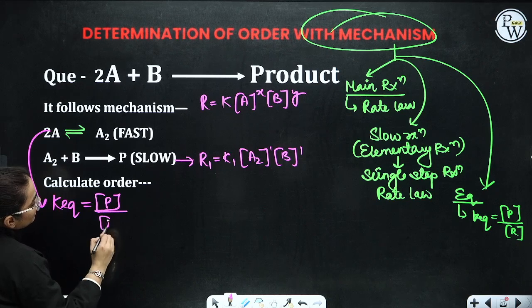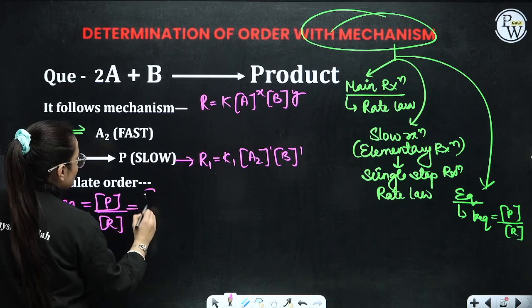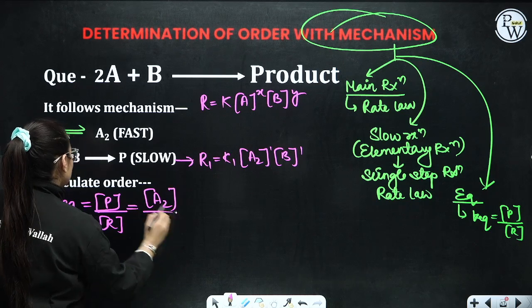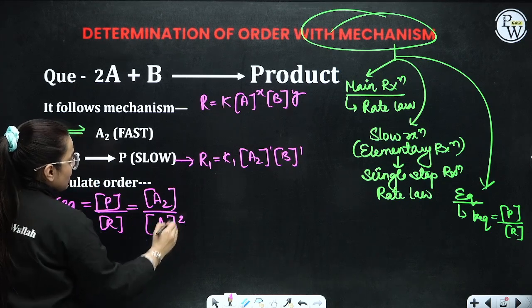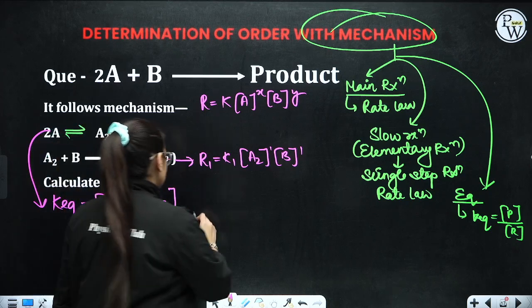Concentration of product by concentration of reactant. What is the product, ma'am? A2. What is the reactant? A. A has the number 2 written, so that will become its square. Now, what is the A2 value? Can we calculate? Yes, ma'am.